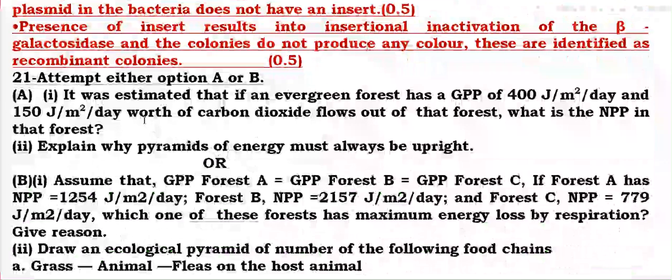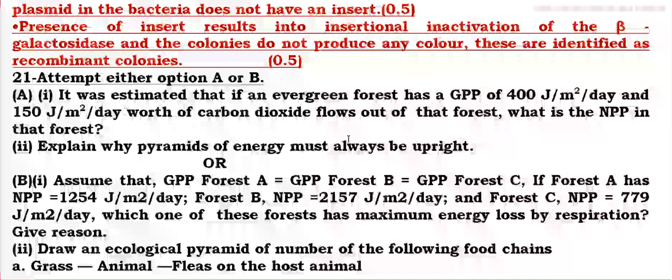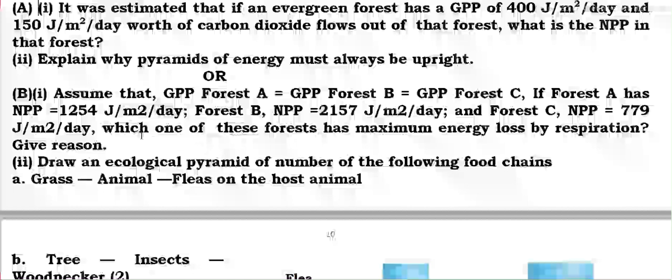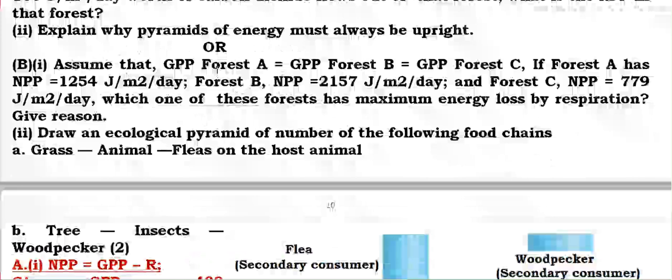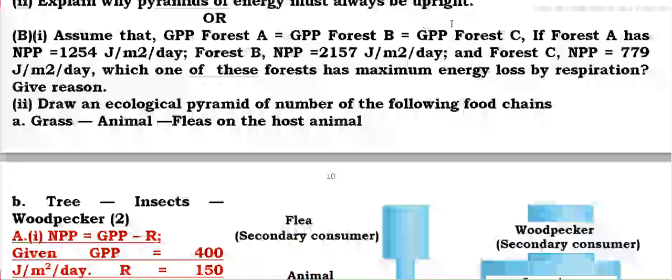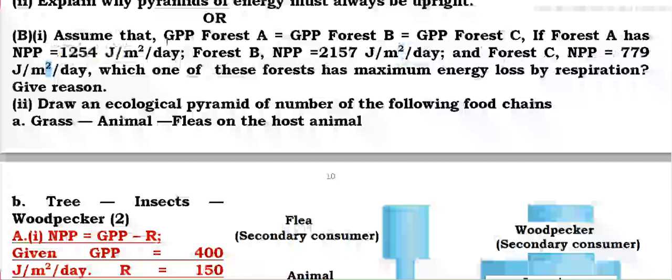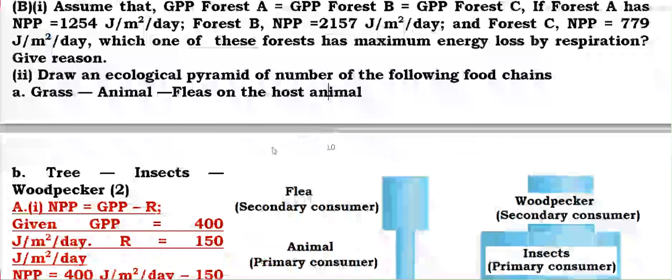It was estimated that an evergreen forest had GPP 400 and 150 joule was lost as carbon dioxide flow out of the forest. What is the NPP? And explain why the pyramid of energy must always be upright. Assume forest A, forest B and forest C have amounts of energy given per day in different forests; which of these forests has maximum energy loss by respiration?